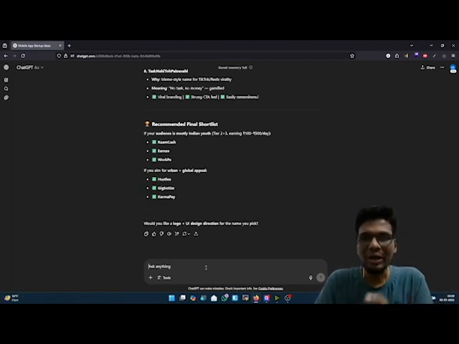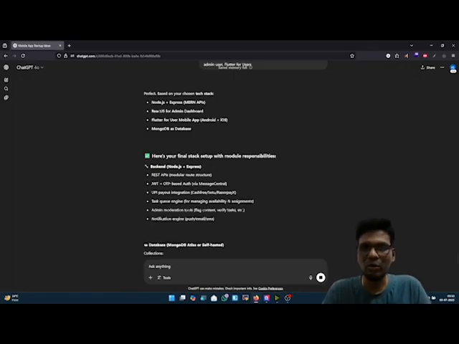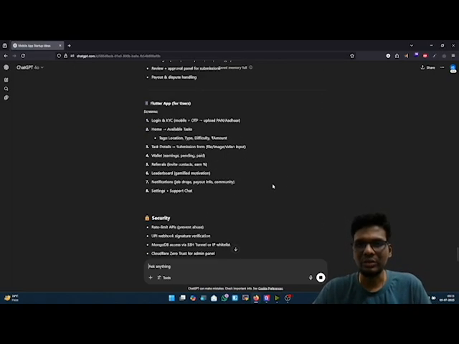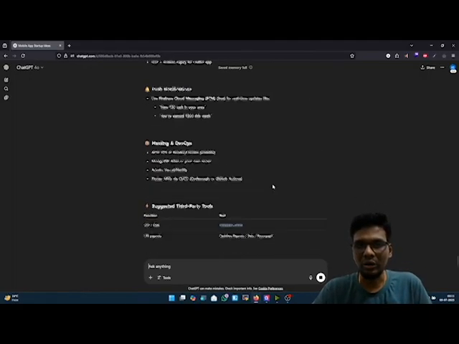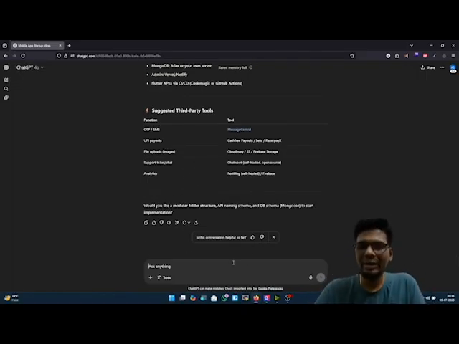Whenever you are going to go ahead with any mobile app, you need an admin panel to control it, to get the reports, to see how your users are behaving. So the tech stack over here is going to be this. I have given only the information about what the tech stack is going to be. However, if you want, you can ask ChatGPT itself about what tech stack is going to be better. Based on that, you can go ahead with implementing that application. So it has given more information about what you are going to get and everything which is going to be essential.